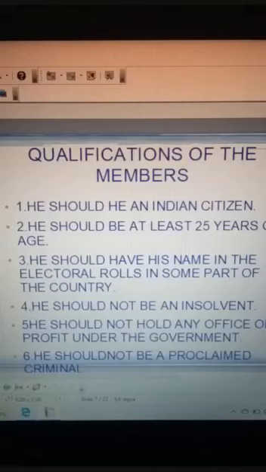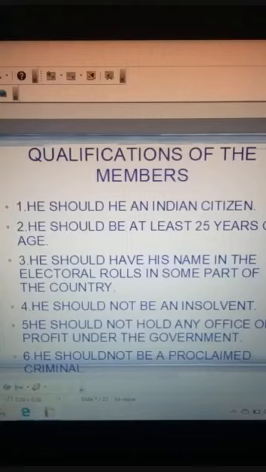Now the fifth qualification: he should not hold any office of profit under the government. That means he should not be a government employee. The sixth qualification is he should not be a proclaimed criminal. That means no court in the country should have punished him for any crime.